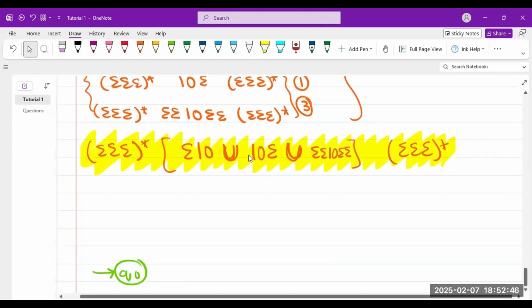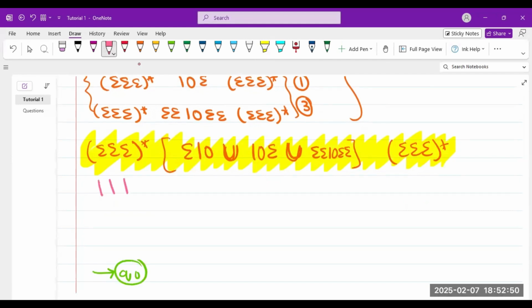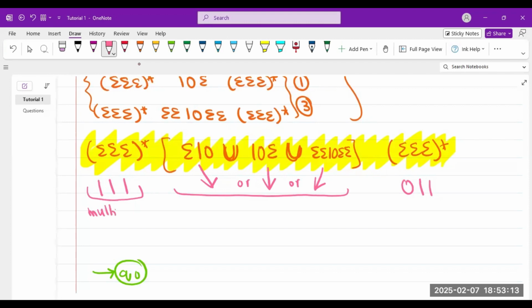What this part basically means is that I have any type of letters coming here. And in this part, it basically means that I can do either this, or I can do this, or I can do this. And all of them should be accepted because here in this part, it caters multiples of 3.